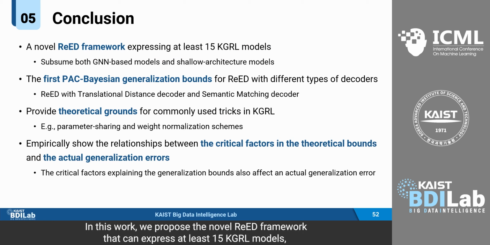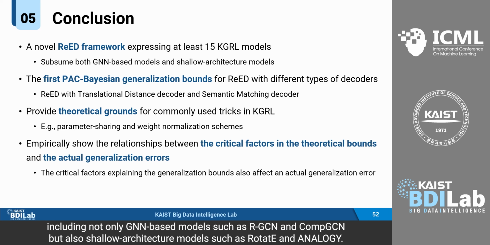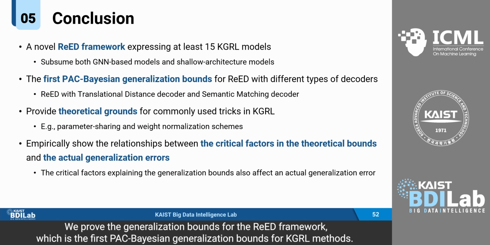In this work, we proposed the novel READ framework that can express at least 15 KGRL models, including not only GNN-based models such as RGCN and CompGCN, but also shallow architecture models such as RotatE and ANALOGY. We proved the generalization bound for the READ framework, which is the first PAC-Bayesian generalization bound for KGRL methods.